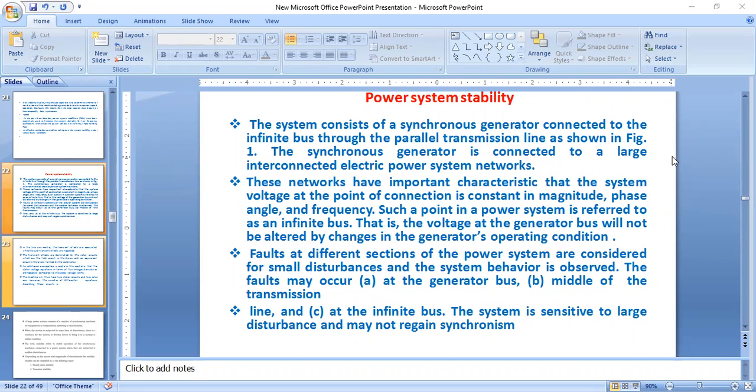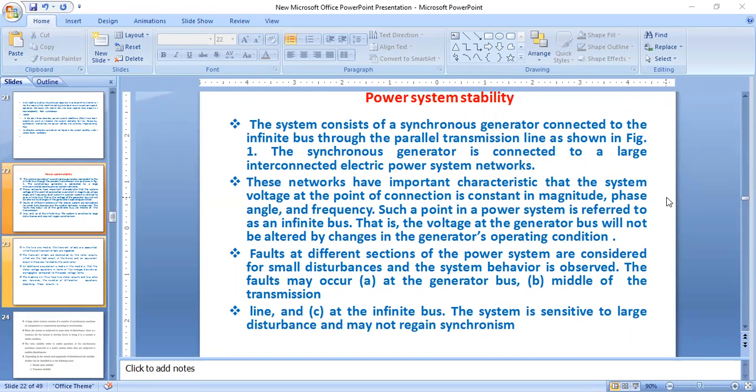These networks have important characteristics that the system voltage at the point of connection is constant in magnitude, phase angle, and frequency. Such a point in the power system is referred to as an infinite bus. That is, the voltage at the generator bus will not be altered by changes in the generator's operating condition.